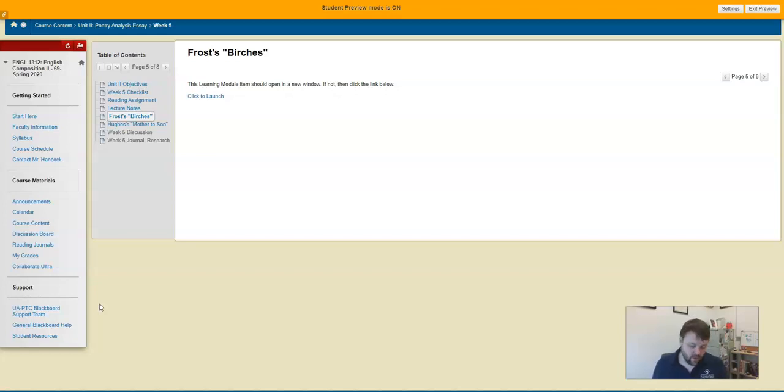Just remember that where you get the poems from will determine how you cite in your works cited page. They should be the same in your in-text citations, but different on the works cited page, okay? So take a look at those. You should be reading all 4 of those poems in week 5. Don't wait. Read them. Start studying them.